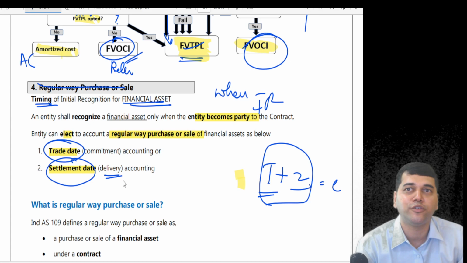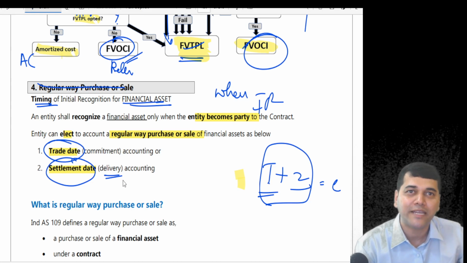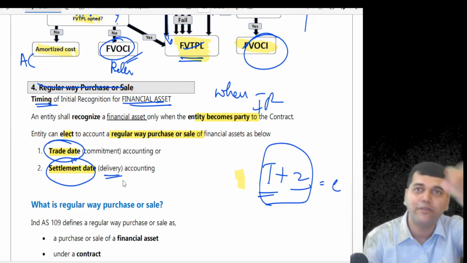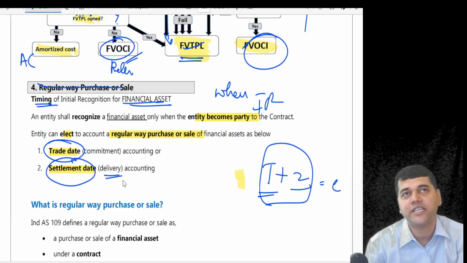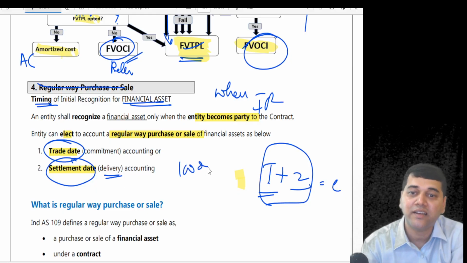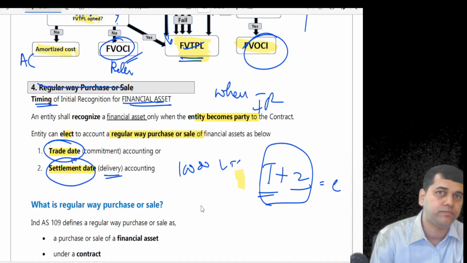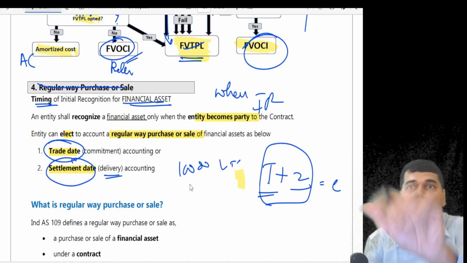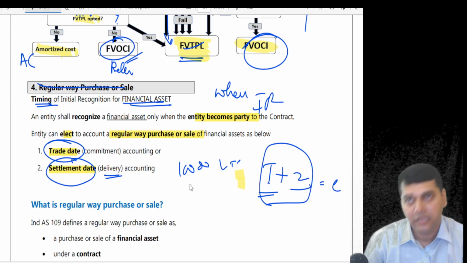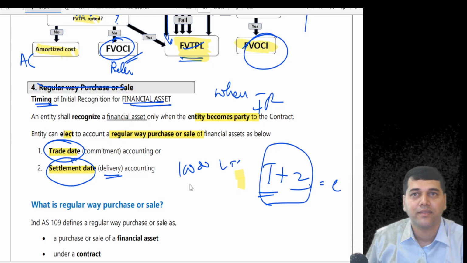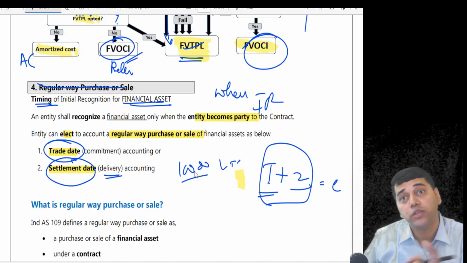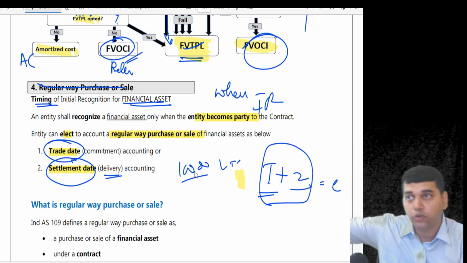You have to keep a margin. Based on that margin, the broker will permit you to place orders. So can you buy 1 lakh L&T shares? No. The broker will stop you. Baba, who are you to buy 1 lakh? First keep security with me and then you buy. Every payment is routed through the brokers. So on T plus 2, you have to make the payment to the broker.